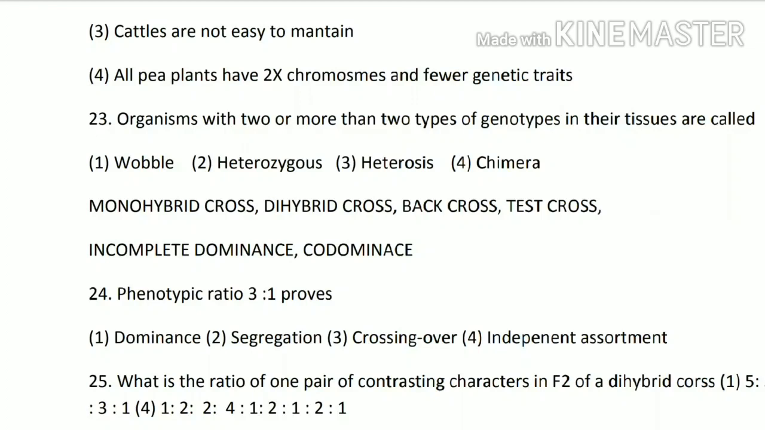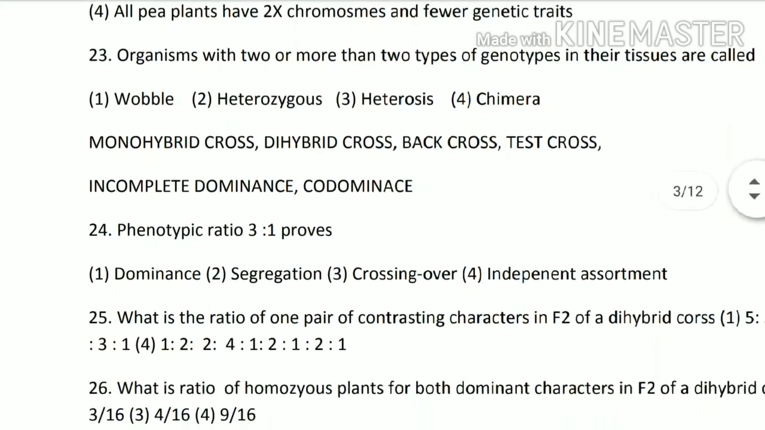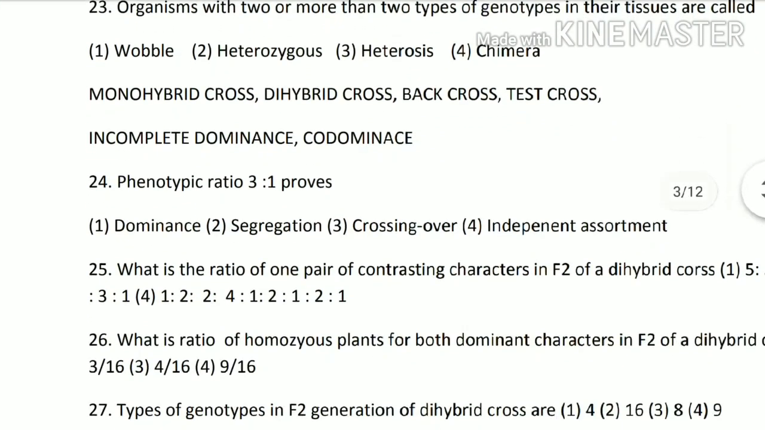Next type of questions are from crosses, different types of crosses. The 24th question: a phenotype ratio of 3:1 proves dominance, segregation, crossing over, or independent assortment. The answer is option number 2, segregation, because due to segregation the phenotypic ratio breaks into 3:1.